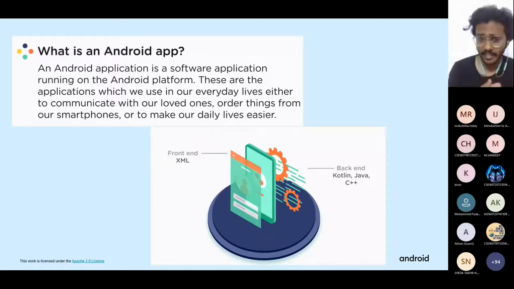In an Android application, the front end will be the user interface which we will be interacting with, and the backend consists of all the data and the processes which the front end activities will trigger. For the front end, we will be using a language called XML, extensible markup language, and for the backend, we have the languages Kotlin, Java, and C++. But in this module, we will be using only Kotlin. So let's get to know more about Kotlin.